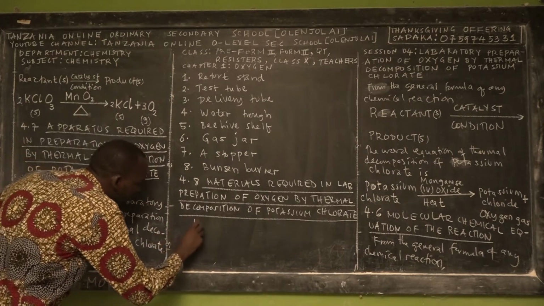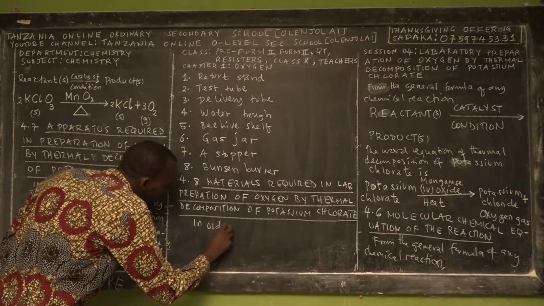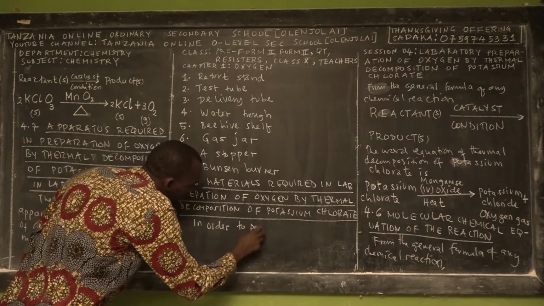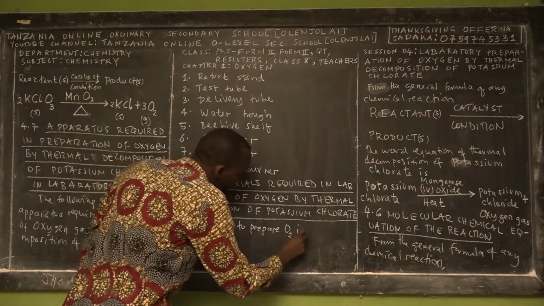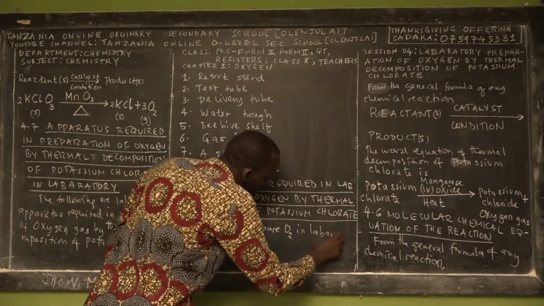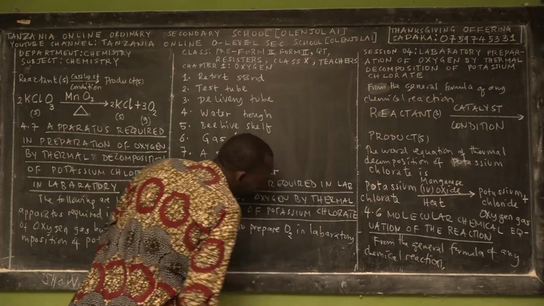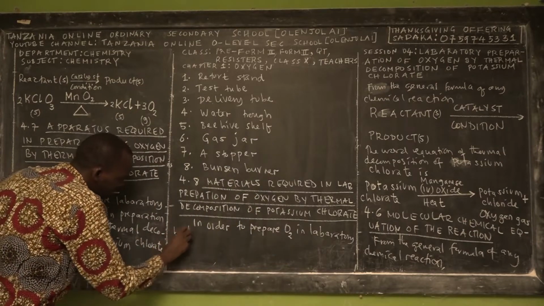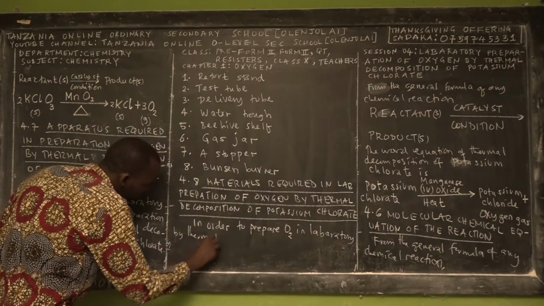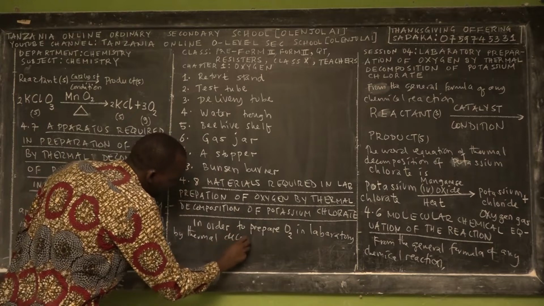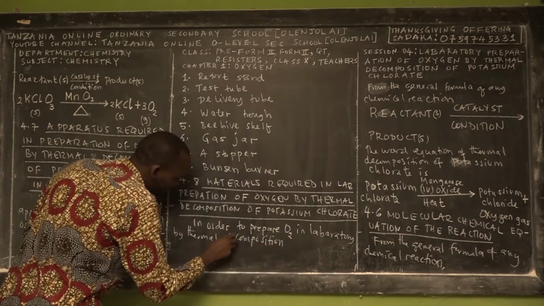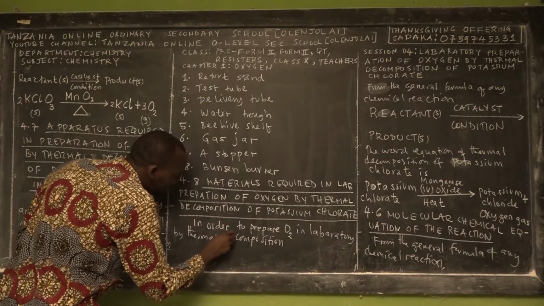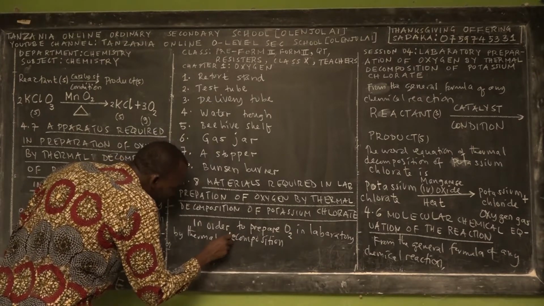So we start a sentence: in order to prepare oxygen in the laboratory by thermal decomposition, these are the answers of NECTA exam, pre-mock exam, mock exam, midterm exam.